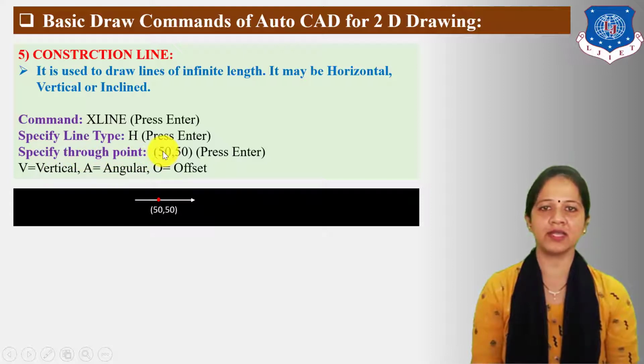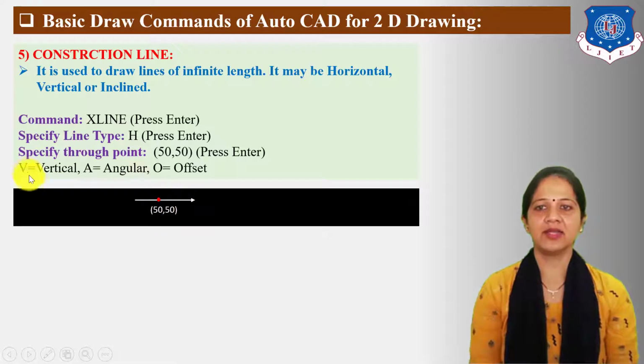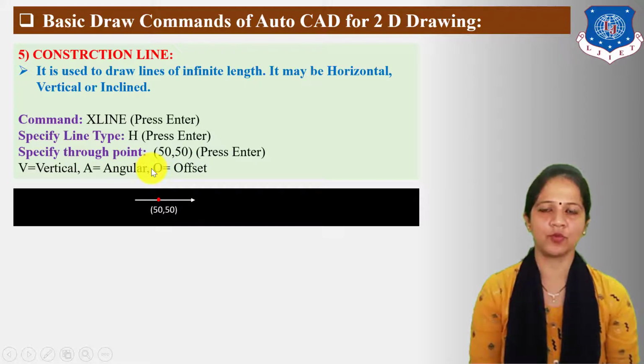Here I have taken 50-50 through point, then press enter. So here you can see horizontal infinite length line passing through given through point 50-50 is displayed on the drawing area. Now for vertical infinite line, specify line type V. For angular infinite line, specify line type A, and for offset, specify line type O.